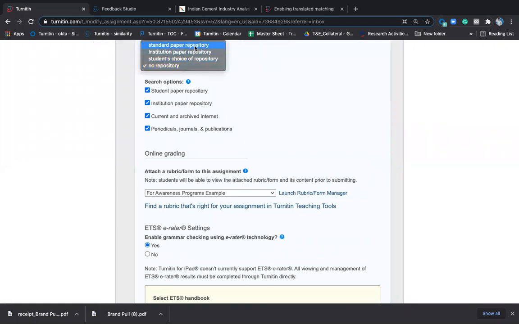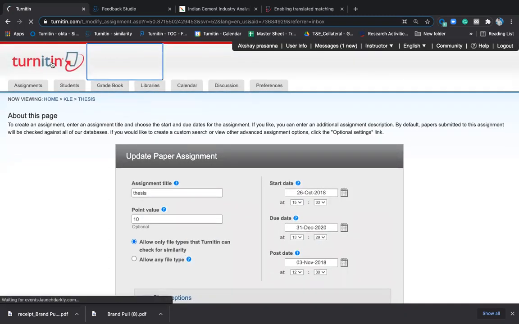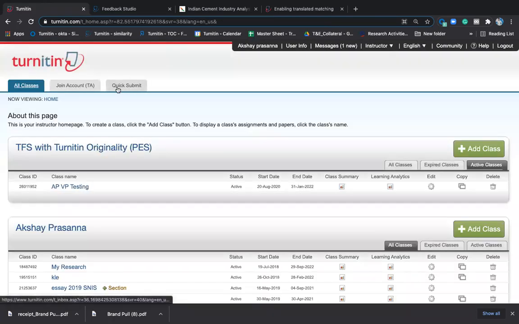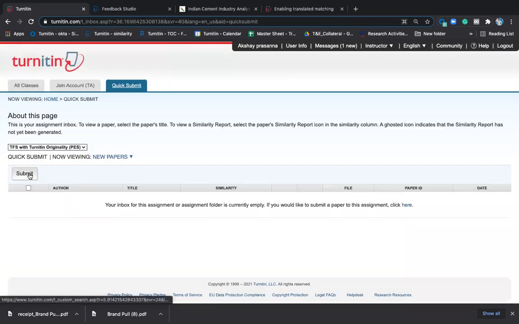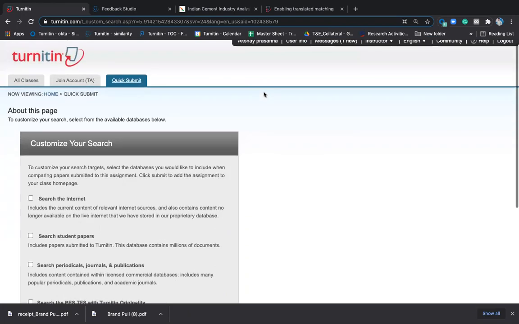What you have done is standard paper repository. And also what people tend to do is quick submit. So quick submit is another reason why this happens. Quick submit will be visible on the home page. The moment you click on quick submit, when you are clicking on the submit option, you have to choose all this and change submit papers to no repository. If you don't do this, all your documents will get saved in the repository.